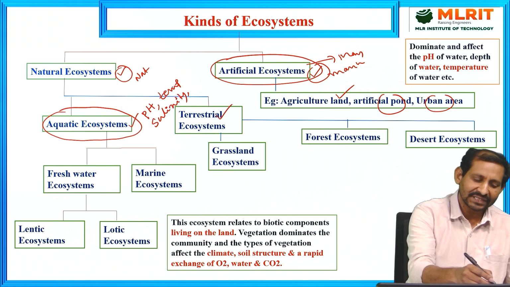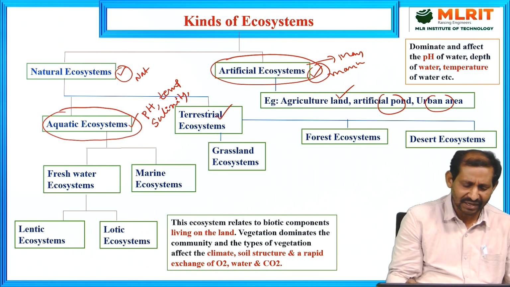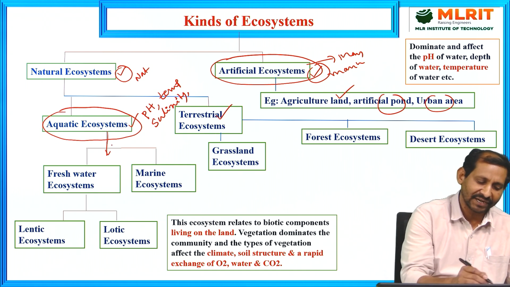These factors affect the aquatic ecosystems. Terrestrial ecosystems are mainly dominated by biotic and abiotic components. We'll discuss that later.